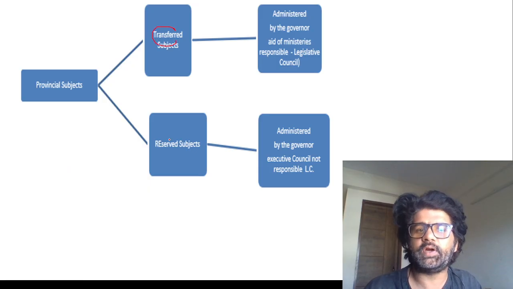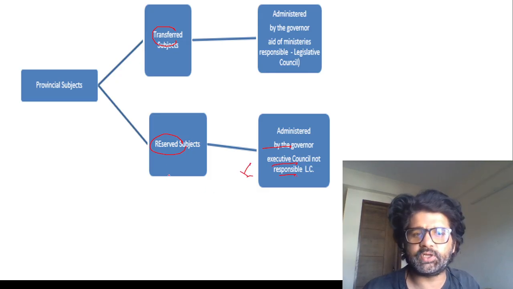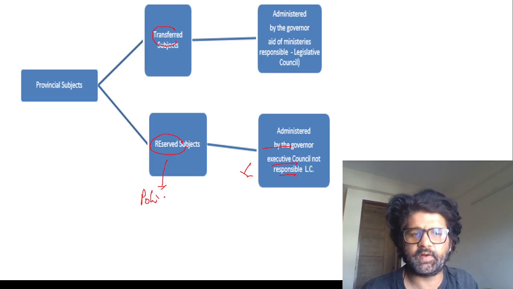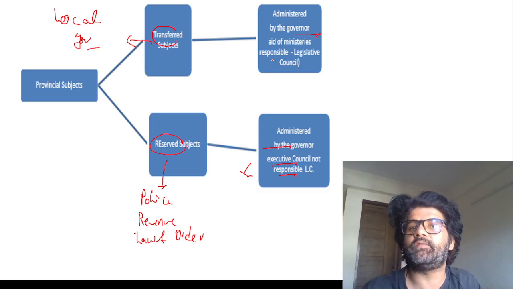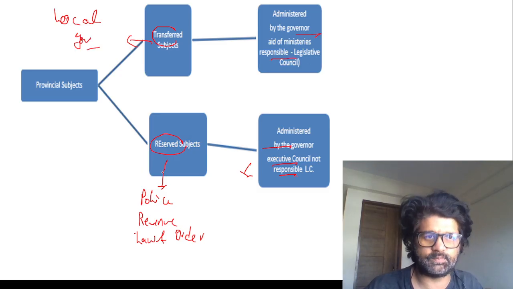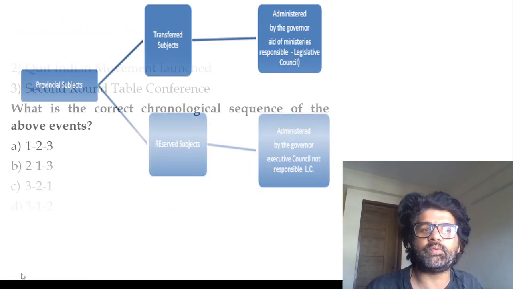Provincial subjects, transferred and reserved. Reserved subjects were administered by the governor and executive council, not responsible to the legislative council. Here the more important subjects were there, like police, revenue, land revenue, law and order. On the other hand, in transferred subjects, they would give local government without any powers, administered by the governor, responsible to the legislative council. So remember these things, they are really important.